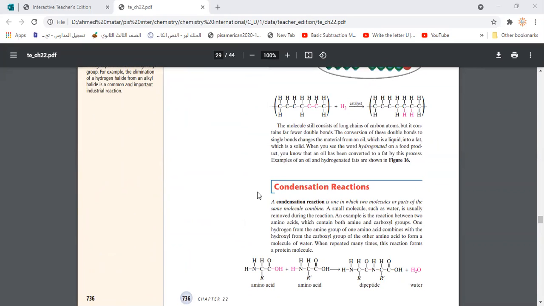Now we're going to pass to a new type of reaction, which is condensation reaction. What is the meaning of condensation reaction? Condensation reaction is a reaction in which two molecules combine together. That means we take two different molecules and they attach to each other, and that always includes removing water.